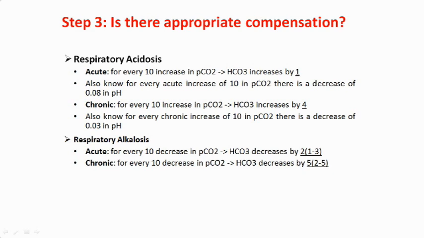In a similar way, for respiratory alkalosis, for every 10 decrease in PCO2, bicarbonate should decrease by 2 in acute, and by 4 in chronic. So remember 1 and 4 in both: in acidosis as well as alkalosis, in acute it is 1, in chronic it is 4. Just remember this.